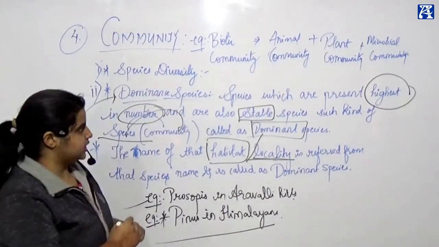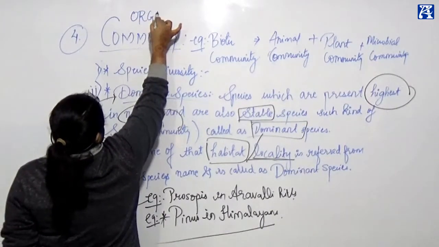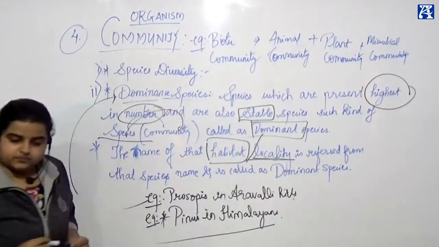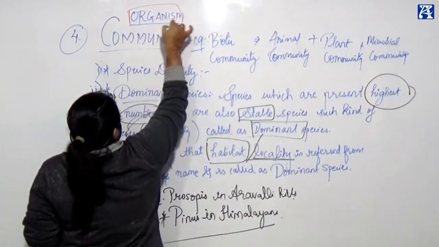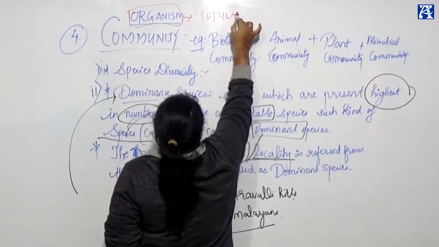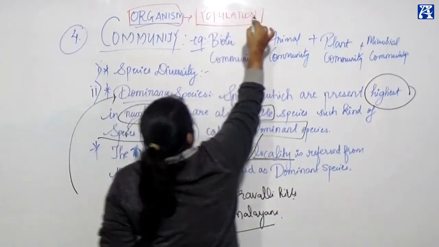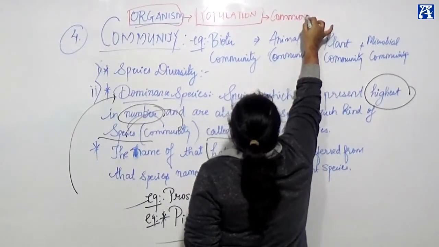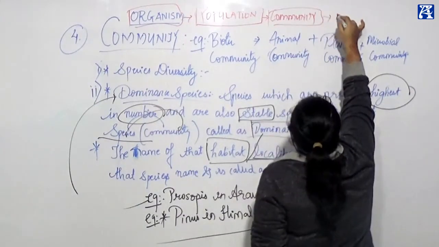It basically runs on organism, population, community, and biome.